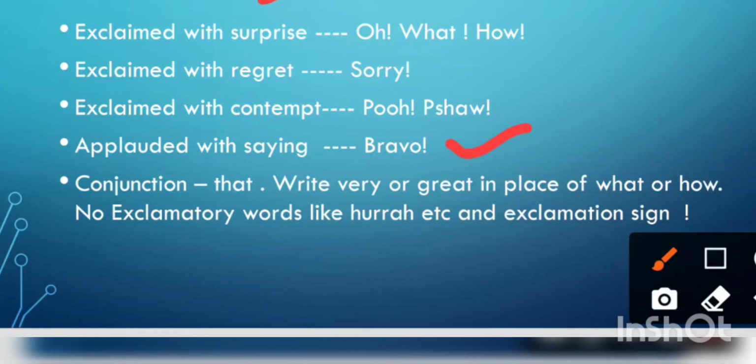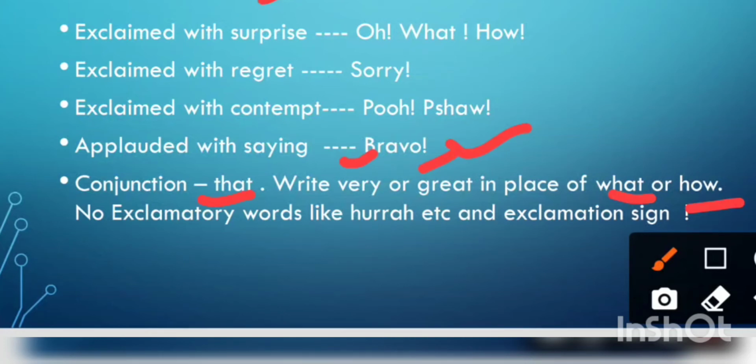When we change exclamations into indirect form, we use that. Remember this. If we find what or how in the direct speech, they will be changed into very or great. Okay, what a fall. It was a great fall. How surprising. It was very surprising.